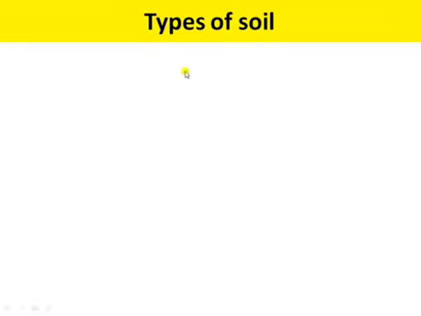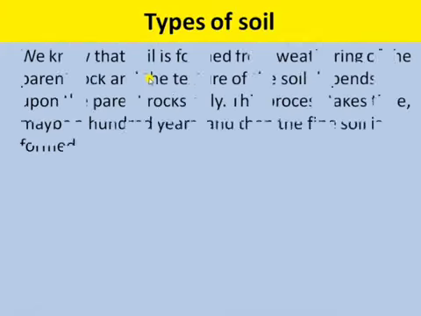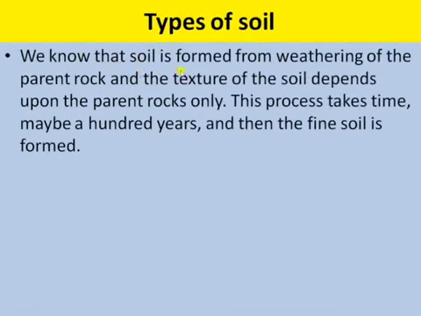Moving on to the next topic, that is types of soil. So we know that soil is formed from the weathering of the parent rock, and the texture of the soil depends upon the parent rocks. This process takes time, maybe 100 years, and then the fine soil is formed. So soil is formed by the weathering of rocks.